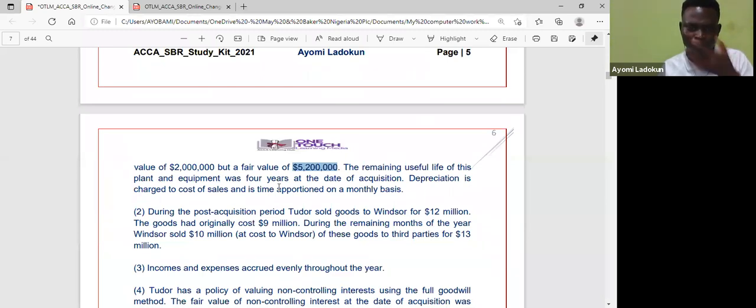That should be 3.2 million. And I ask, is there any remaining useful life? It tells me it's 4 years. So I divide that figure by 4 so that I can have my excess depreciation. And it said depreciation is charged to cost of sales and is time apportioned on a monthly basis.